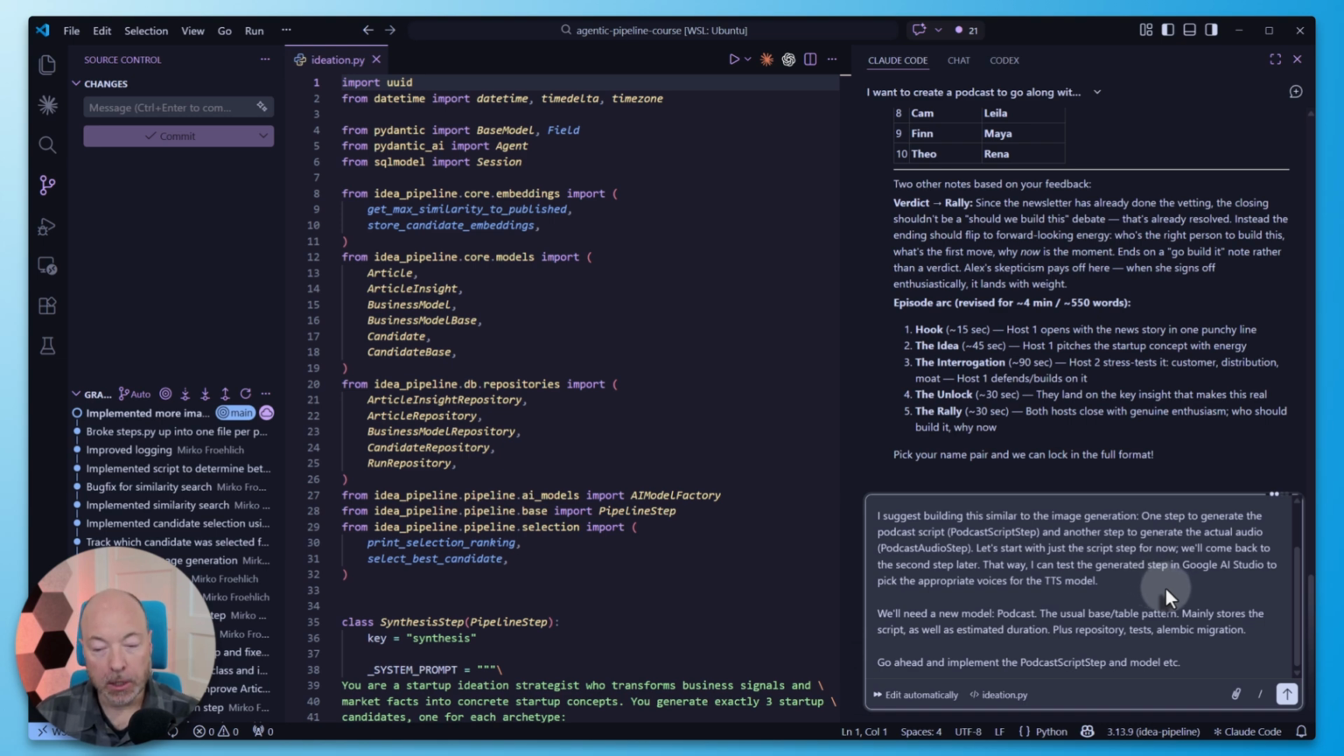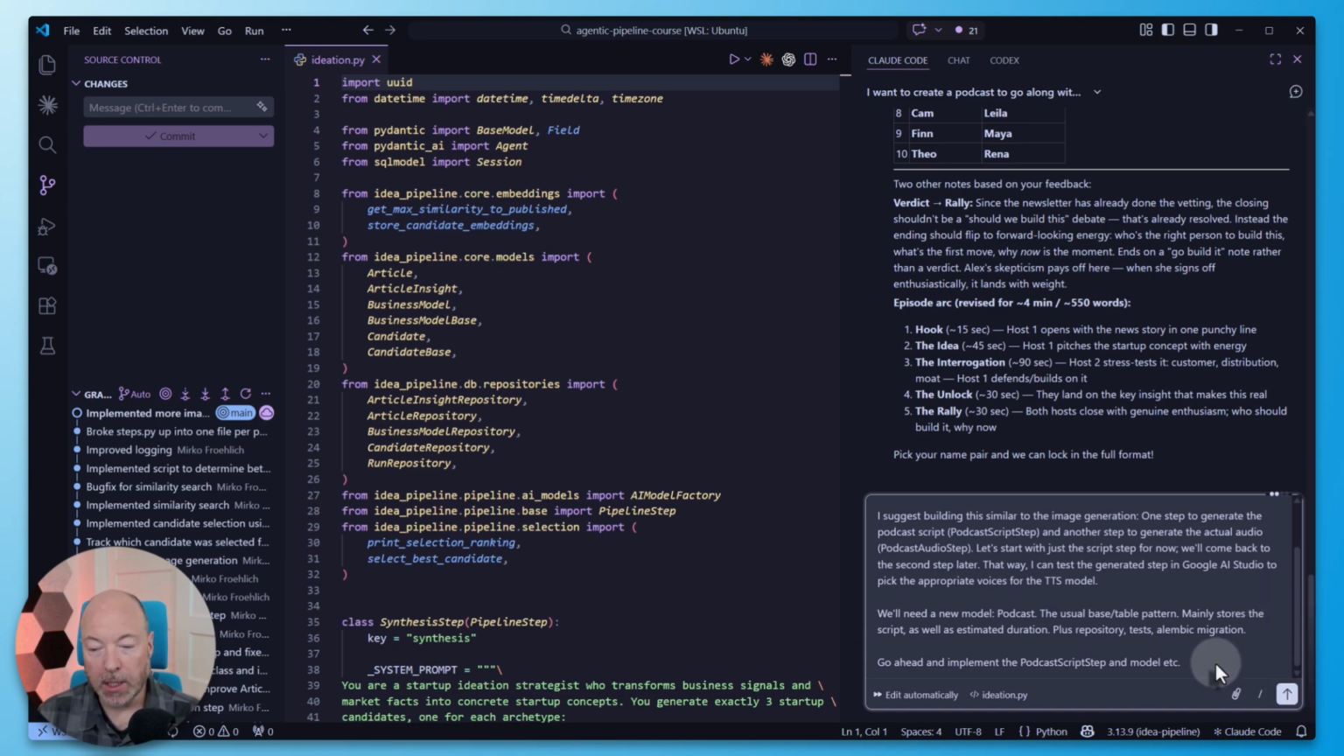We'll need a new model, podcast. The usual base table pattern mainly stores the script as well as estimated duration, plus repository tests, Alembic migration. Go ahead and implement the podcast script step and model, etc. I don't think we need plan mode here. The structure is pretty well established, and we can just iterate on the system prompt and so on as needed.